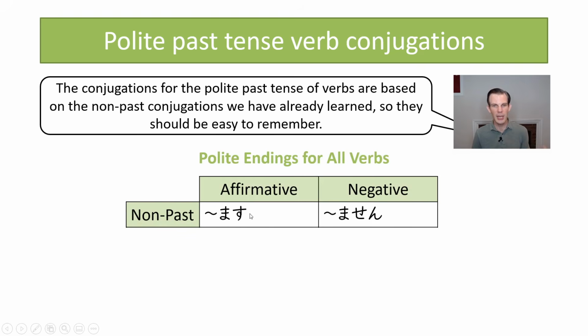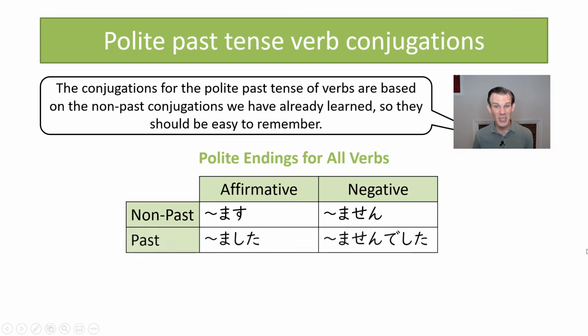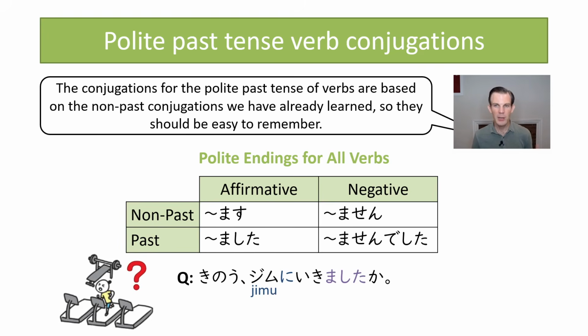We've already learned the conjugations for the non-past: for affirmative, masu, for negative, masen. To change these to past, we just change masu to mashita, and then masen to masen deshita, right? As long as you know the masu form, it's really easy to just switch out these endings, and they work for any type of verb that you might have. So let's take an example.